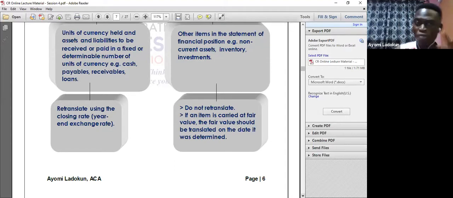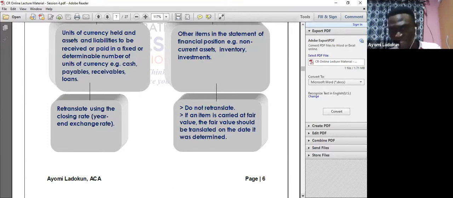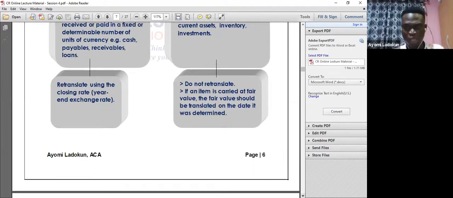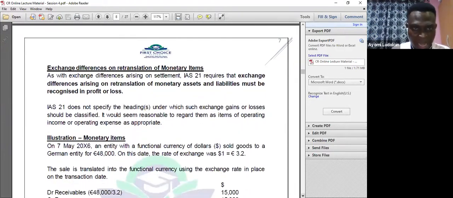For a monetary item, which is your cash, payables, receivables, and loan, you have to retranslate using the closing exchange rate. But for a non-monetary item, which is your non-current asset, inventory, or investment, you do not retranslate. However, if the item is carried at fair value, you have to retranslate using the fair value at the date it was determined. So that's what you do there.